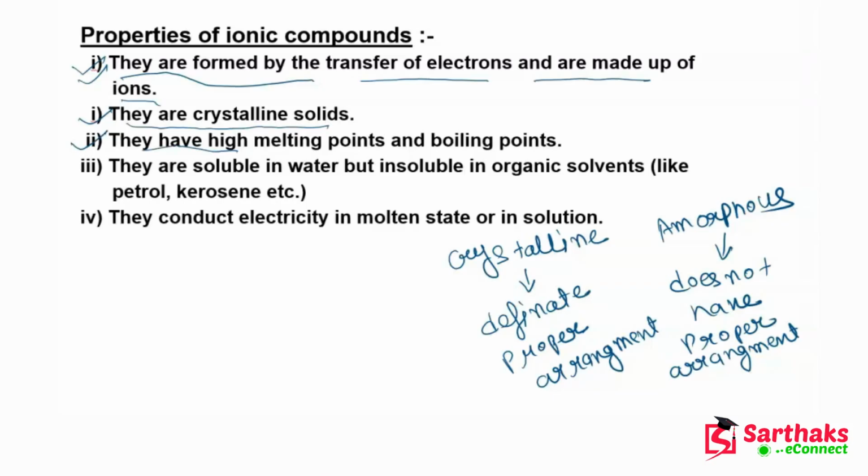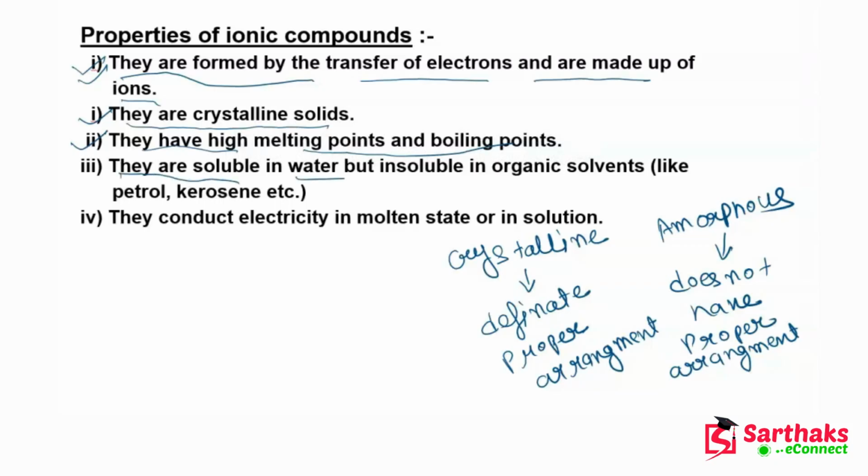Let's see this point, that they have high melting and boiling points, and you all know why. They are formed by the strong force of attraction, the electrostatic force of attraction, and because the electrostatic force is very strong, these compounds have high melting and boiling points.